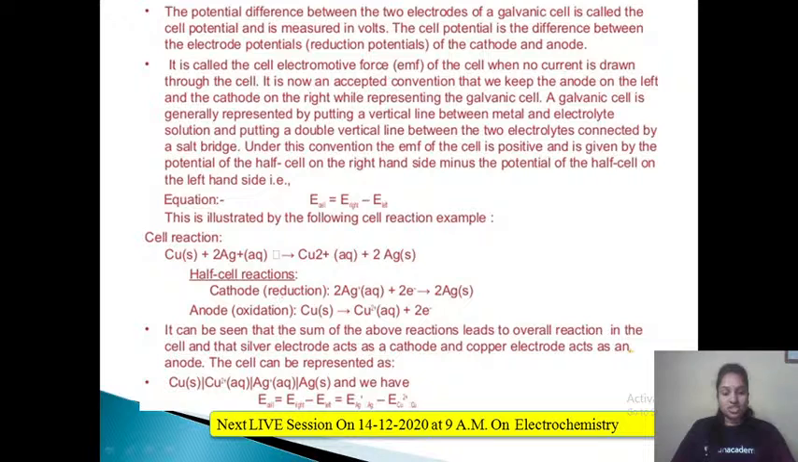So which is undergoing reduction? Silver, right? So we know E cell is equal to E right minus E left. E right means E reduction, right? Reduction is which one? Ag plus to Ag. So what can I write? E Ag plus bar Ag minus E oxidation. Which is undergoing oxidation? Copper is undergoing oxidation. Copper 2 plus bar copper. Okay. So this is how you can write the cell potential of any given cell.